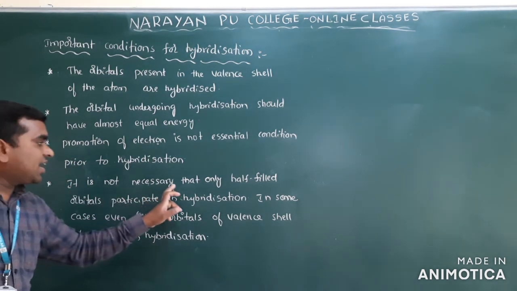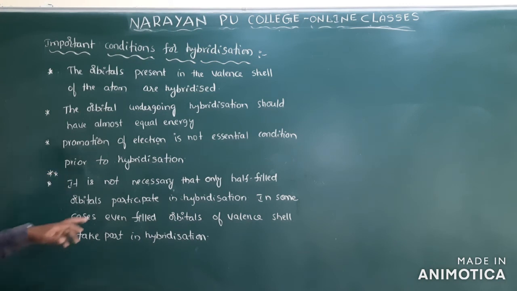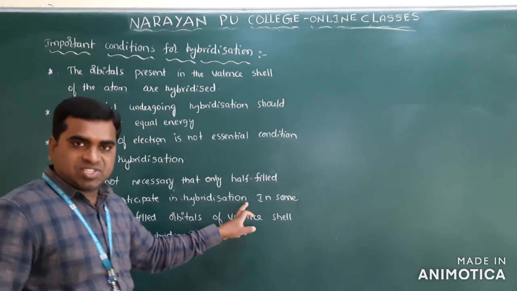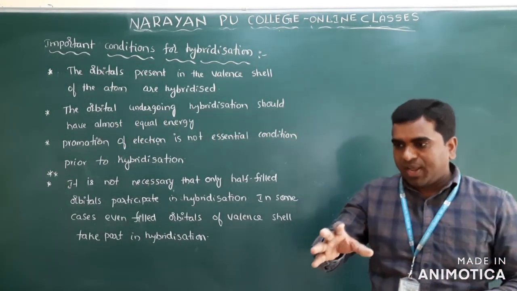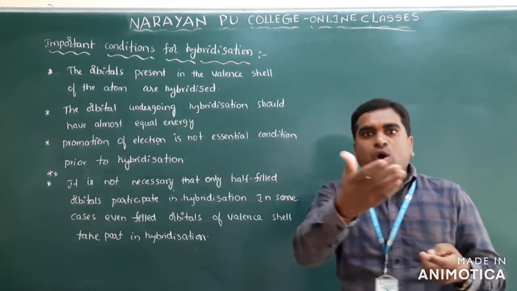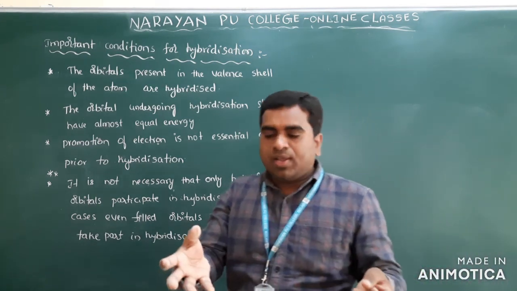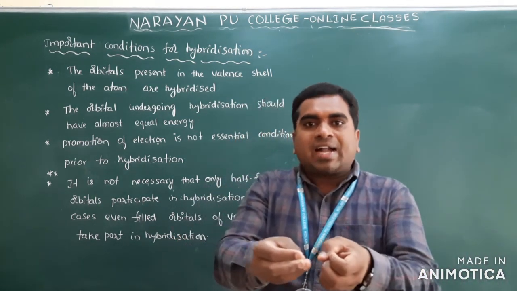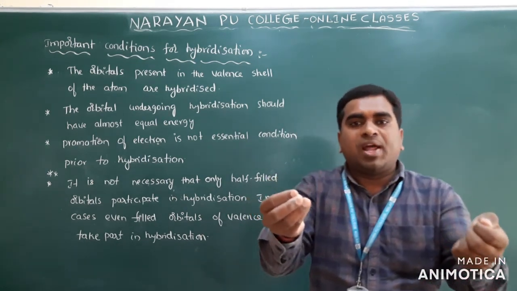Very important point: it is not necessary that only half-filled orbitals participate in the hybridization. Previously, in the orbital overlap concept, we mentioned that only half-filled atomic orbitals overlap to form a covalent bond.